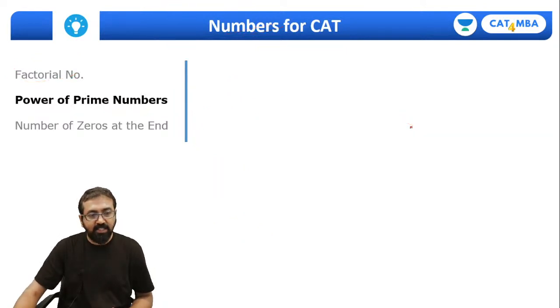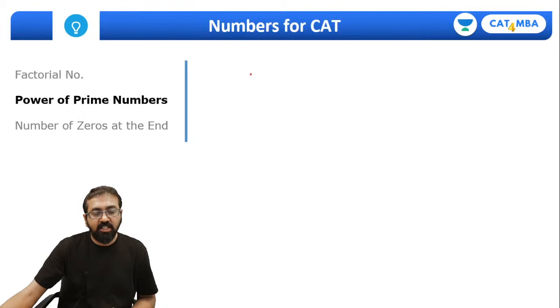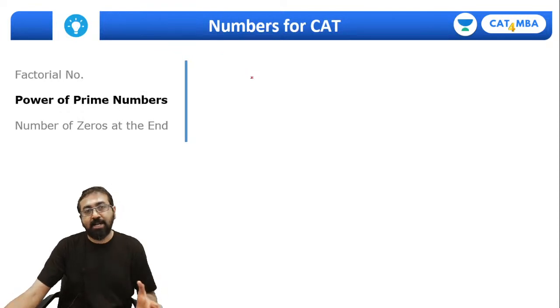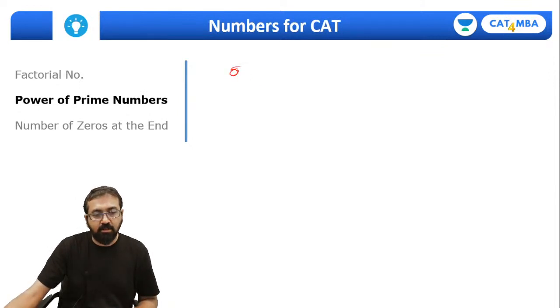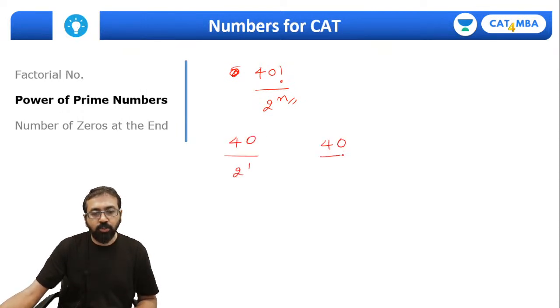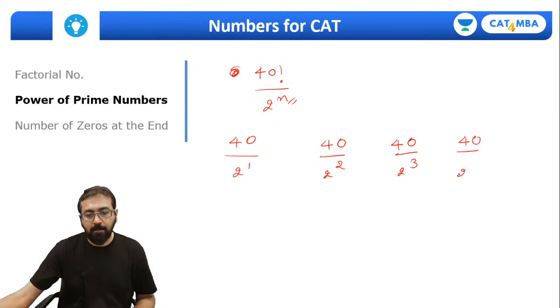For that we can use a simple approach. If you want to find out the power of any prime number in the given factorial number, this is what we need to do. What is the power of 2 in 40 factorial? So divide 40 by 2 raised to 1, then 40 by 2 raised to 2, then 40 by 2 raised to 3, and so on, and write down the quotient.